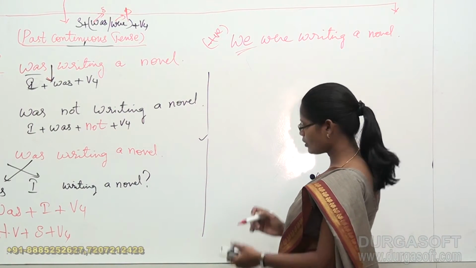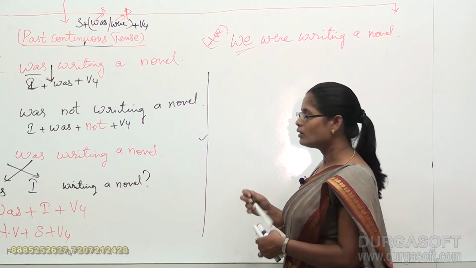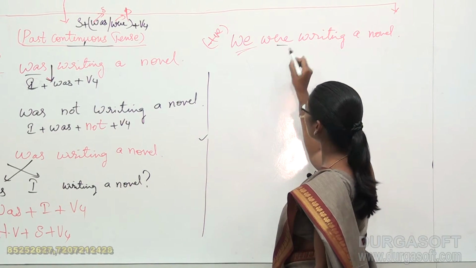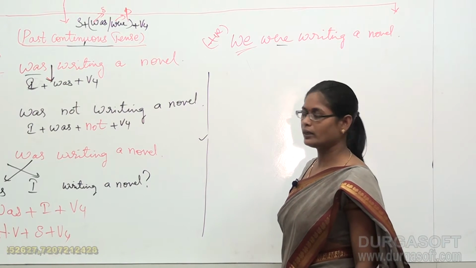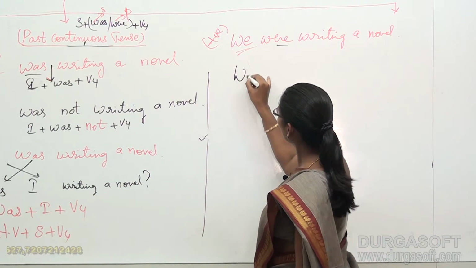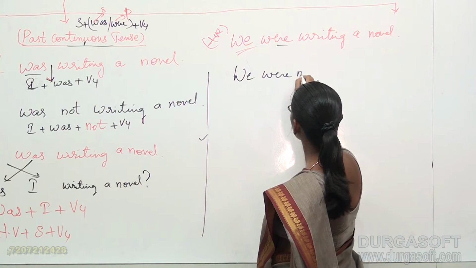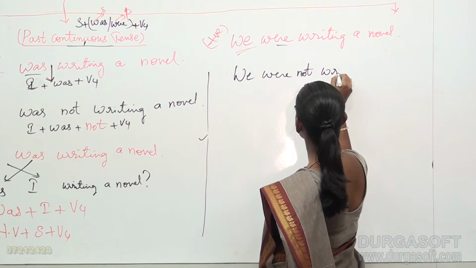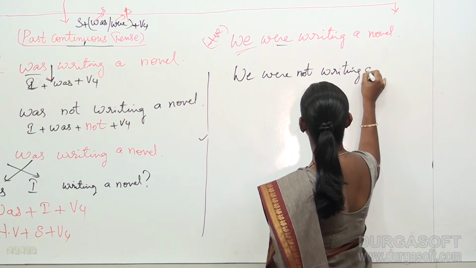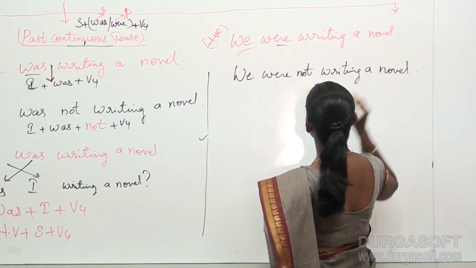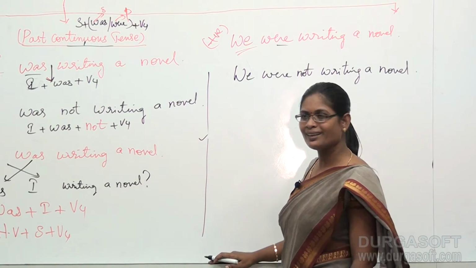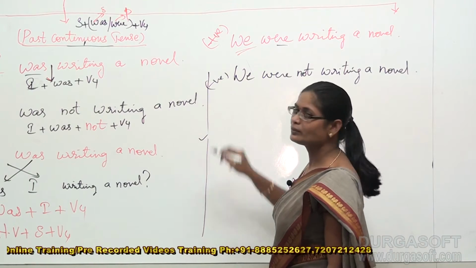Not. Where do you have to place the not? Very good. That is beside the helping verb that is provided. Then this becomes, we were not writing a novel. This has become my negative sentence.